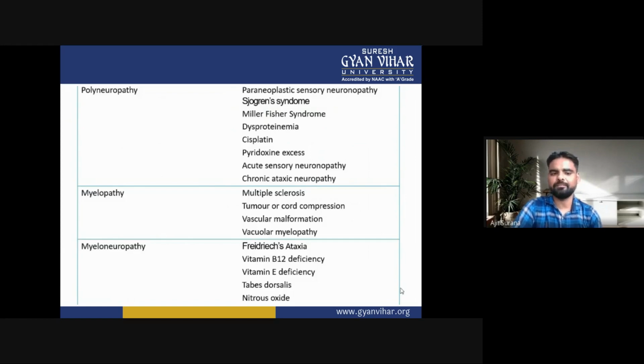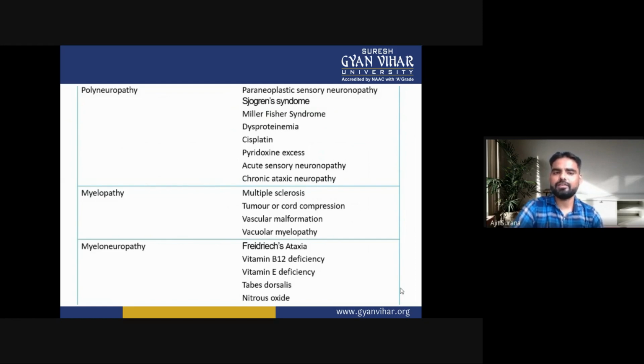The second is myelopathy. In myelopathy, there are multiple sclerosis, tumor or cord compression, vascular malformation, or vacuolar myelopathy. These all come under the myelopathies.